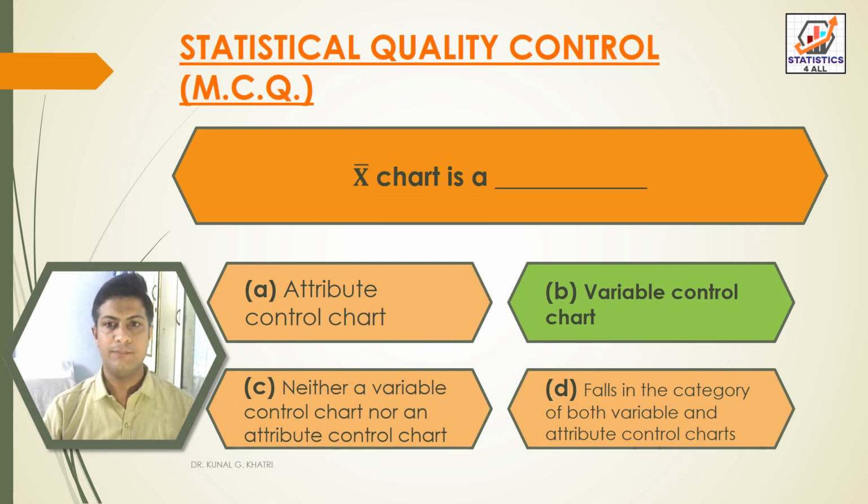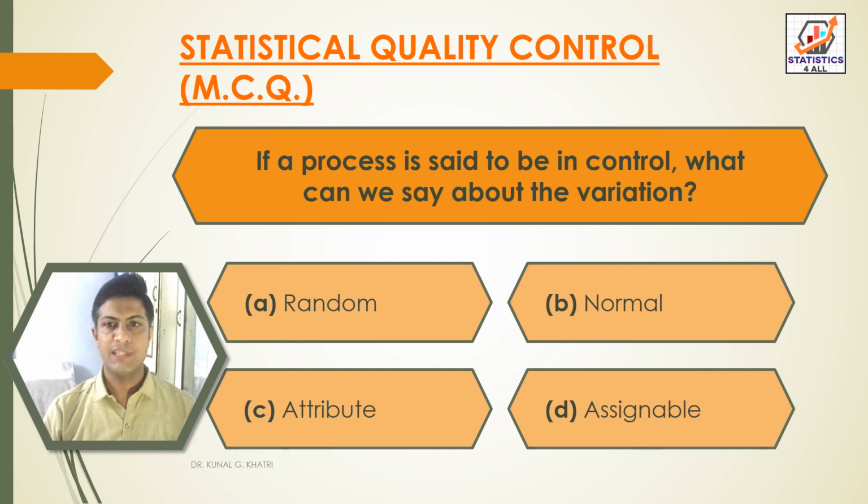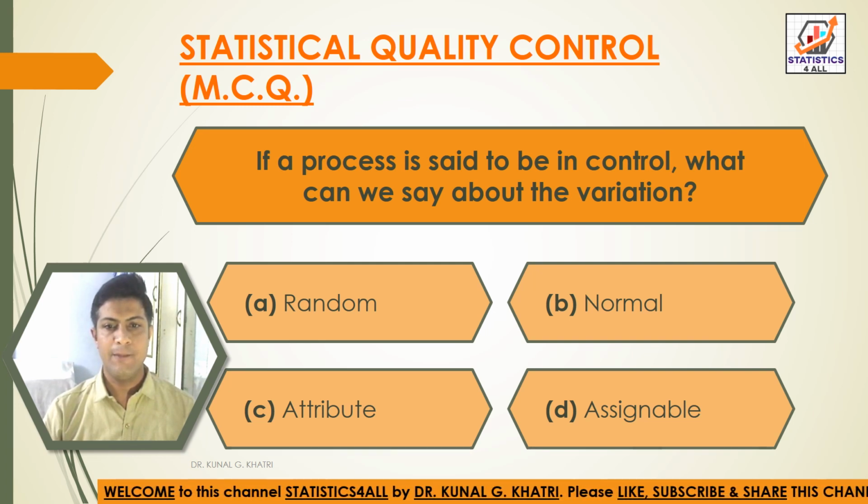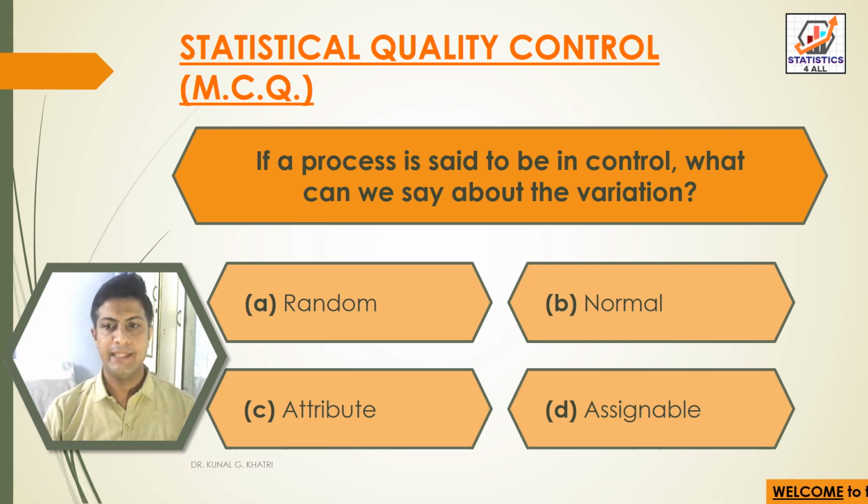Next question, if a process is said to be in control, what can we say about the variation? Option A, random, option B, normal, option C, attribute, and option D, assignable. So here we have answer option A, that is random. If a process is said to be in control, we can say the variation is random.